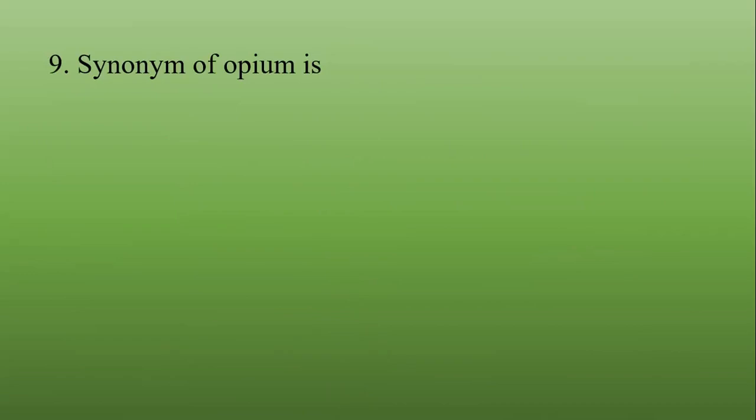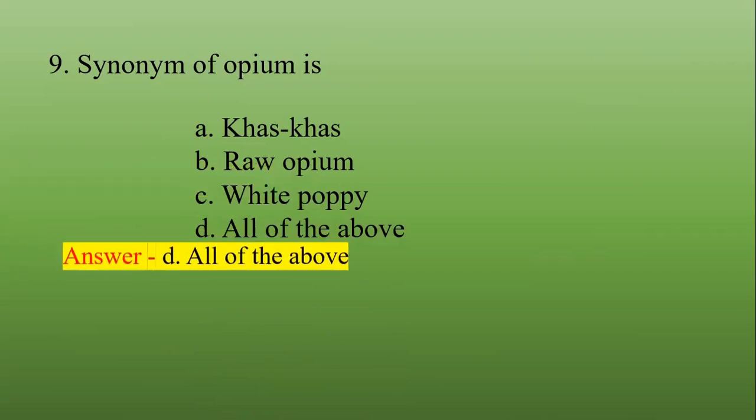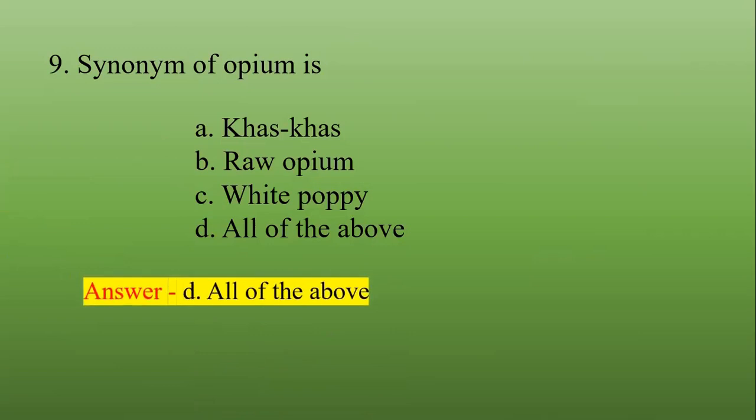Synonym of opium. Opium is well known by khaskhas, raw opium, white poppy, or all of the above. The correct answer is all of the above, where opium is well known by all the names. So these are the synonyms of this one drug.